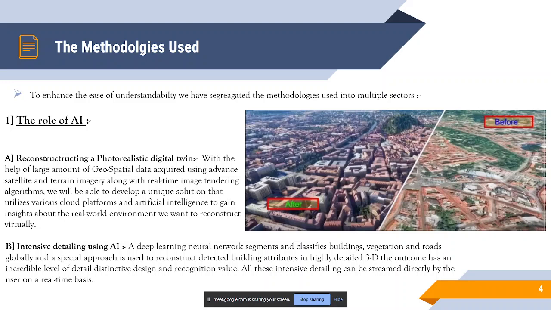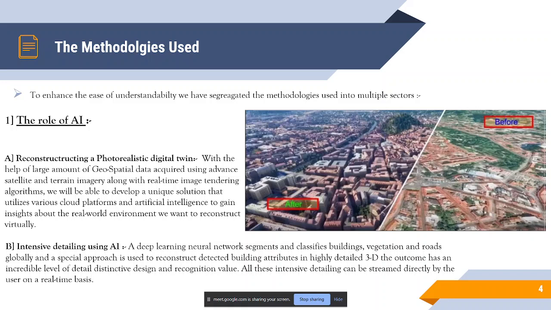Now, when we are trying to replicate real world cities, the biggest problem is that only a very handful of cities like New York, downtown London, or only these very limited amount of cities are available in a three-dimensional format. 99.8 percent of the world that we know is not digitized or is not available in a three-dimensional format. Now that is where the reconstructing abilities of an AI come into place. By using advanced geospatial abilities, terrain imagery and satellite imagery, we will be able to replicate and identify unique points that help the AI engine to replicate the system.